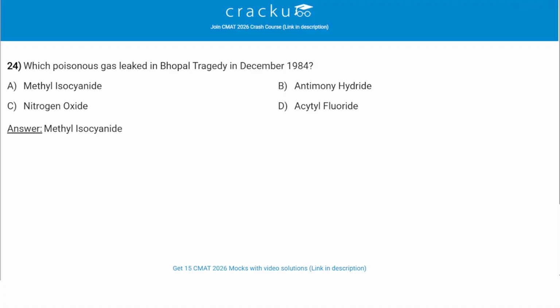Which poisonous gas leaked in Bhopal gas tragedy in December 1984? So the poisonous gas which was leaked in Bhopal gas tragedy in December 1984 is MIC gas. What does this mean? This means methyl isocyanate. Option A is the correct answer.